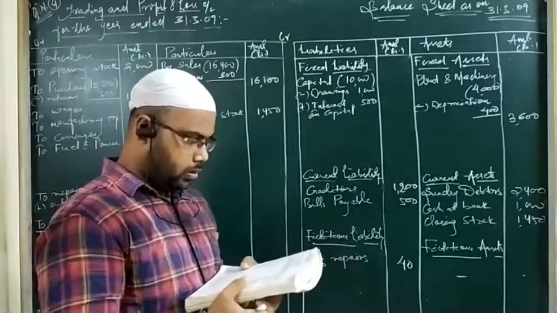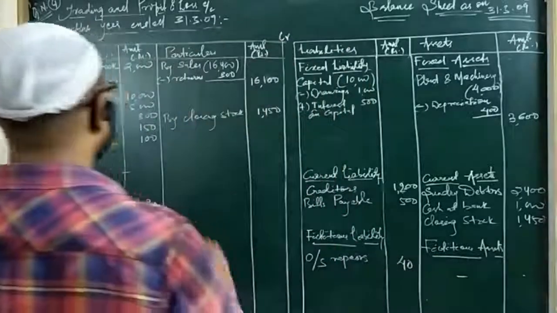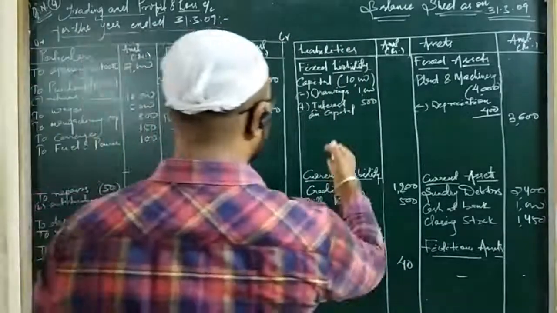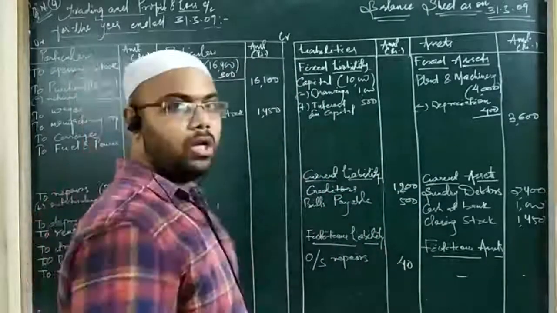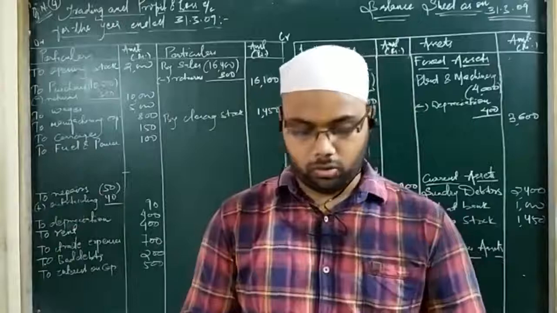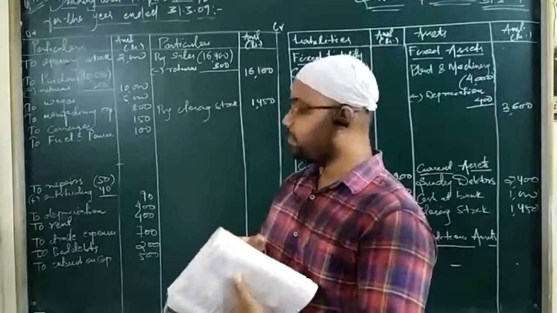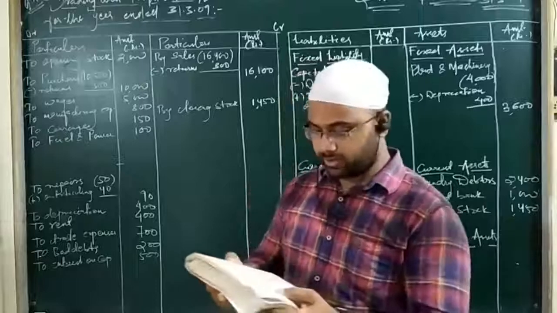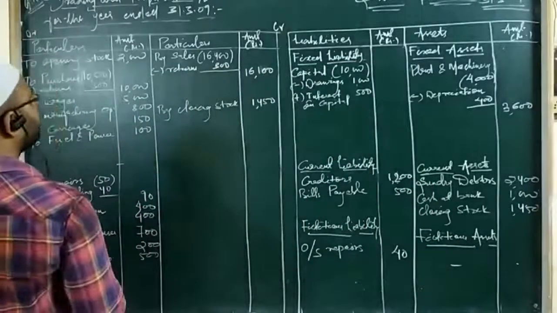Then, all your adjustments are over. Now it's time to close our financial statement. These are the assets and liabilities that are existing in your balance sheet. Now we will close this account. Let us close this financial statement and check whether the answers given in the question are coming or not. Let us see which is the highest total in the trading account.